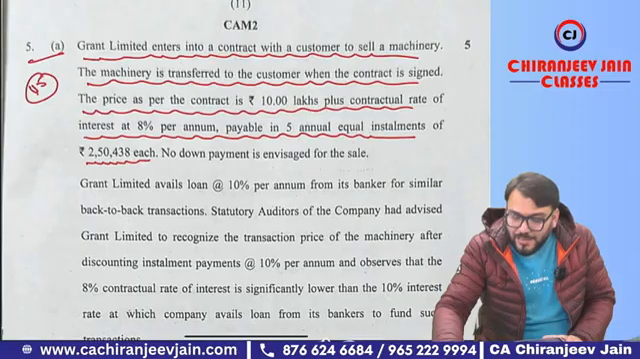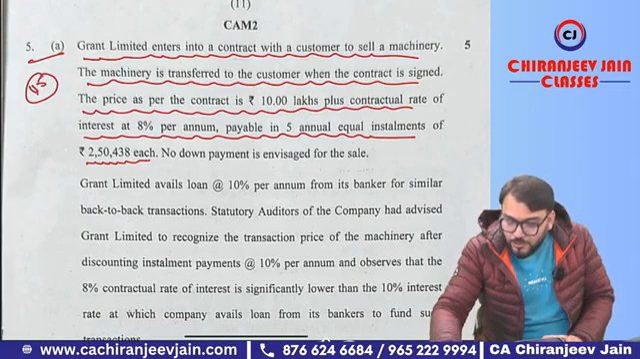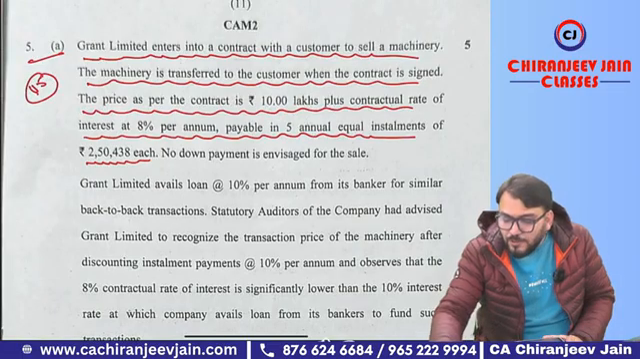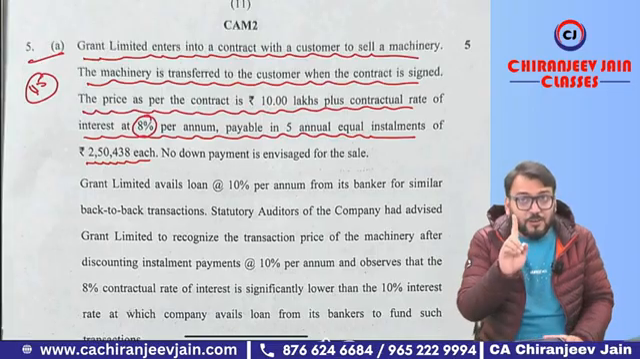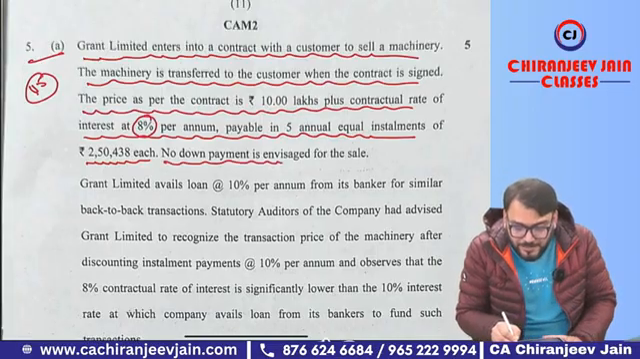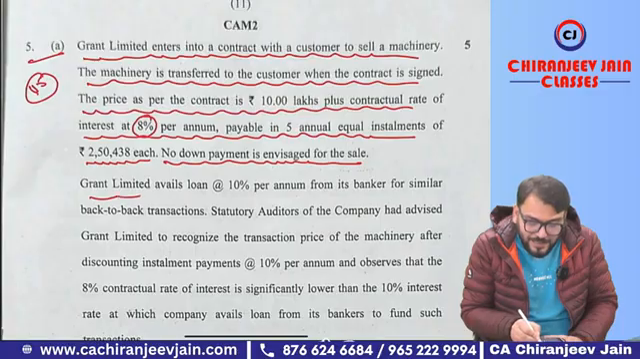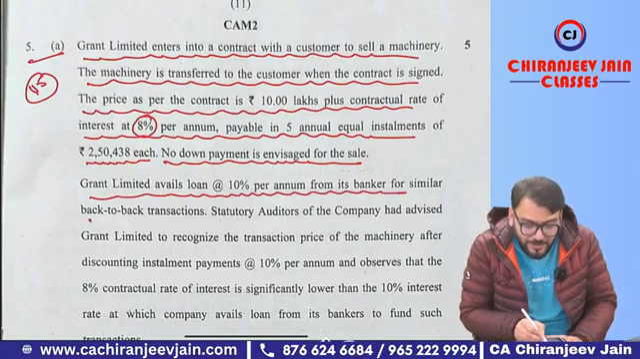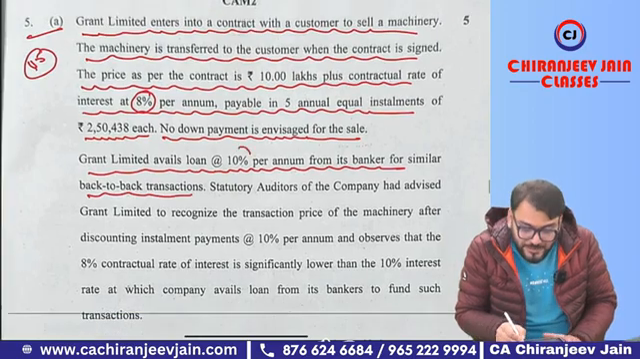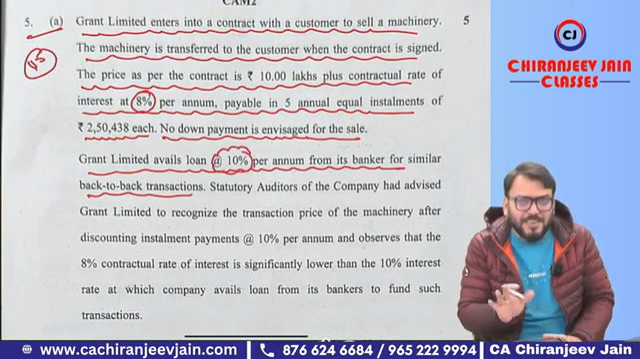So you can see 2,50,438 into 5. If you minus 10 lakh, can you say 2,50,190 will be the interest as per the contractual rate of interest. No down payment is envisaged for the sale. Grant Limited avails a loan at a rate of 10% per annum from its banker for a similar back-to-back transaction. It means they have given the incremental borrowing rate, I can say.